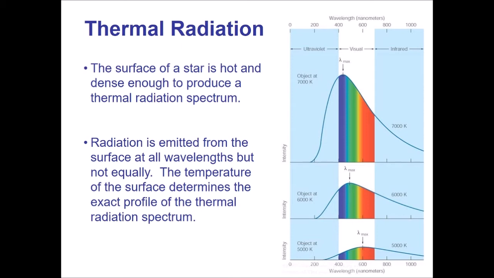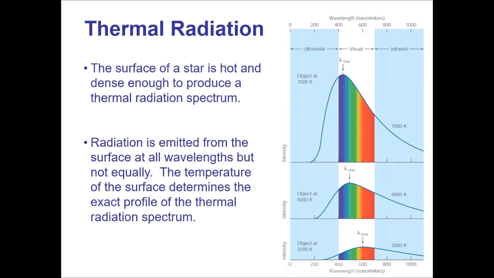Everything's doing this. Now, the objects that you see in the picture here, these are really hot things. 5,000, 6,000, 7,000 Kelvin. We're talking about things that are around 10,000 Fahrenheit or larger. So this is not something you commonly see unless you actually literally see a fire or something like that. But look at what's going on with these objects. They're all emitting a continuous spectrum of light. There's ultraviolet here, visual, infrared. It drops off on the edges, but there's more on the edges.